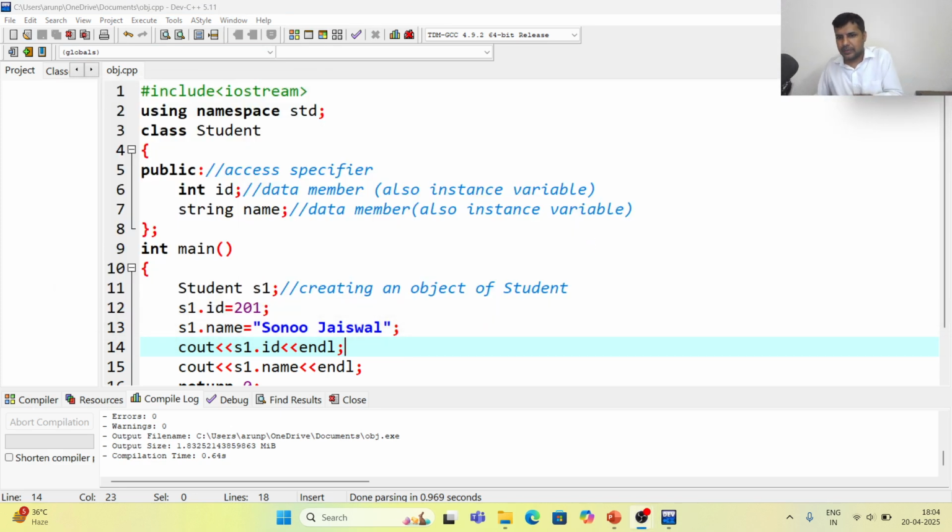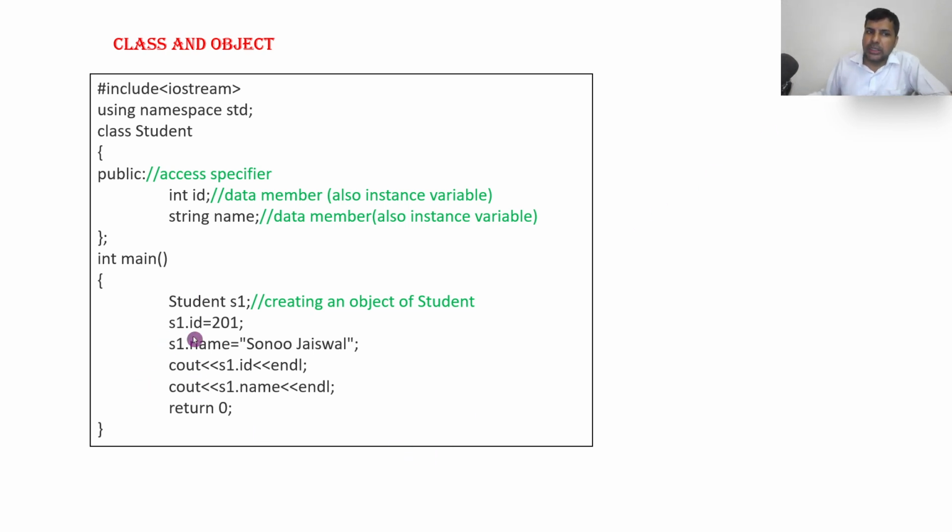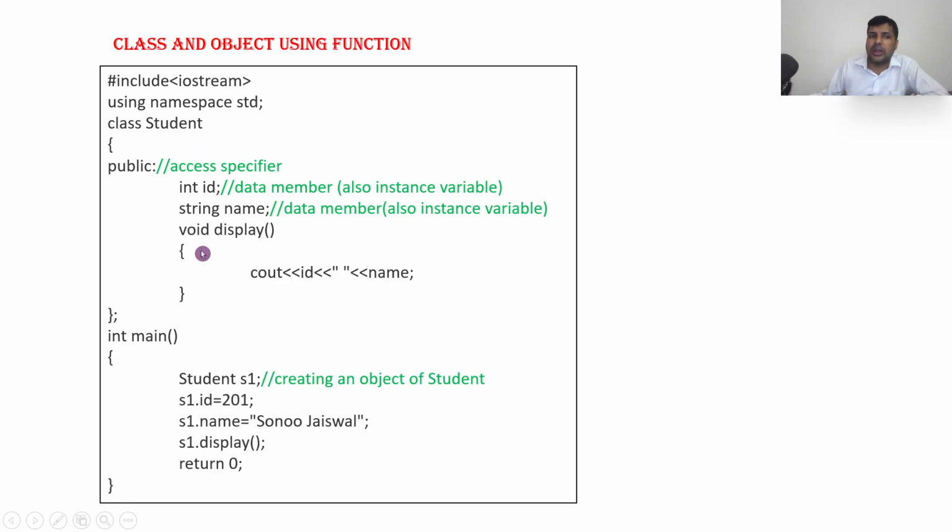Okay, now coming back to our topic. Here we didn't use the member functions, or methods. Now let us use the method. In the next program, see what I have done. Instead of printing here, I said s1 dot display. Did you remember functions? This is a function call. When I say s1 dot display, it will refer to void display. What do you have in void display? Cout. You can write cout two times, for id and name, just like we have written here. But simply, I just said cout id, name.